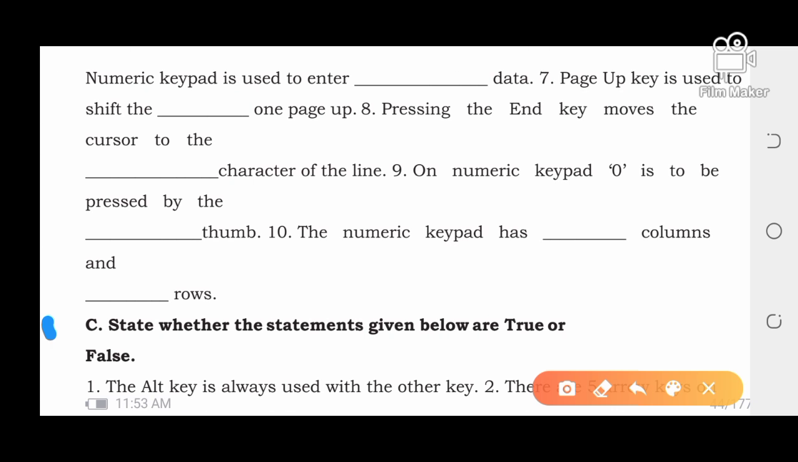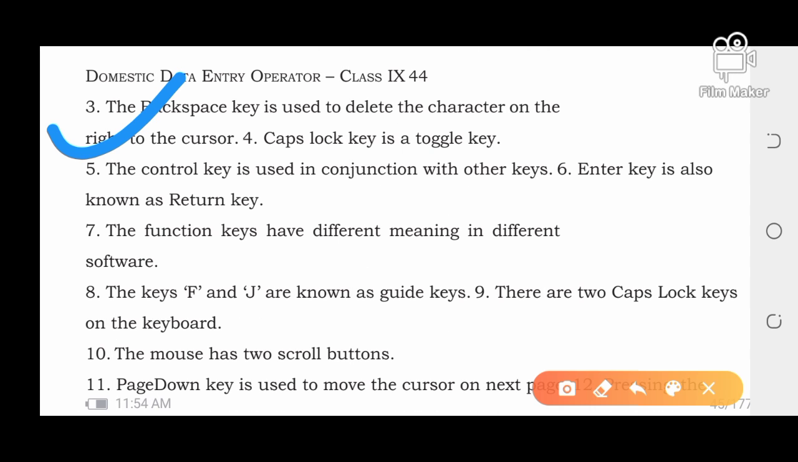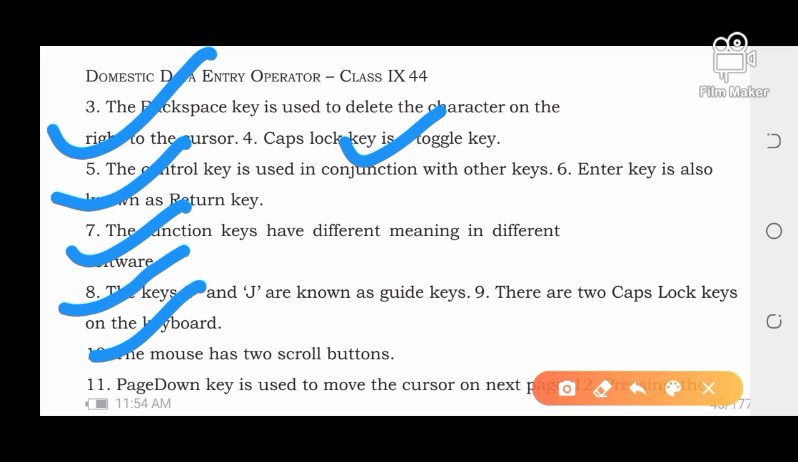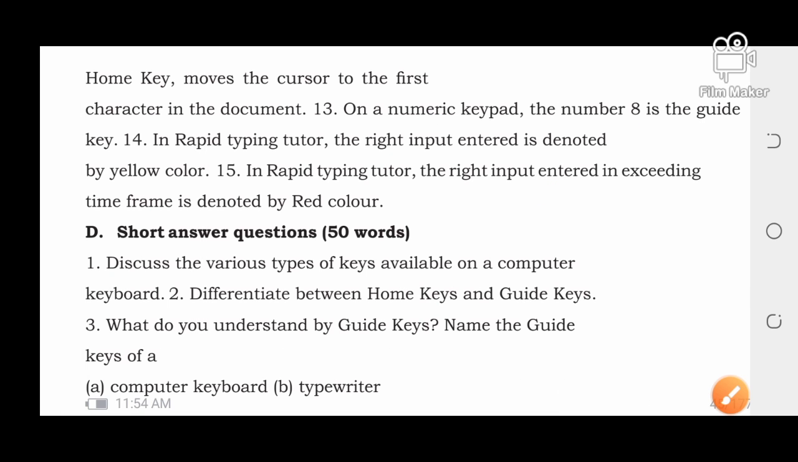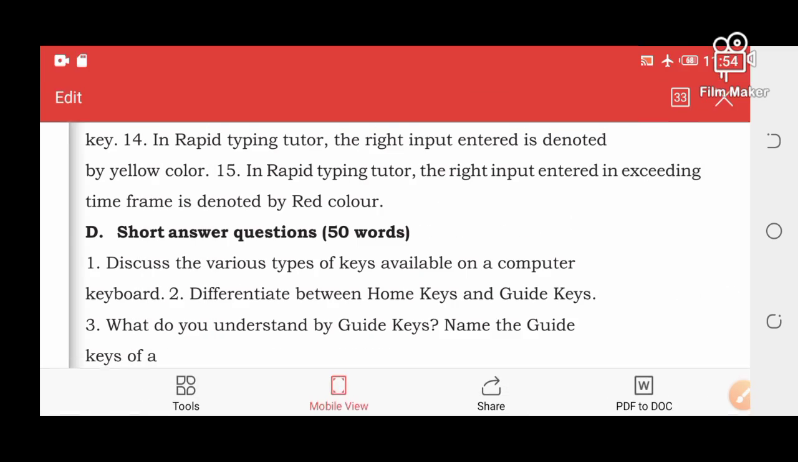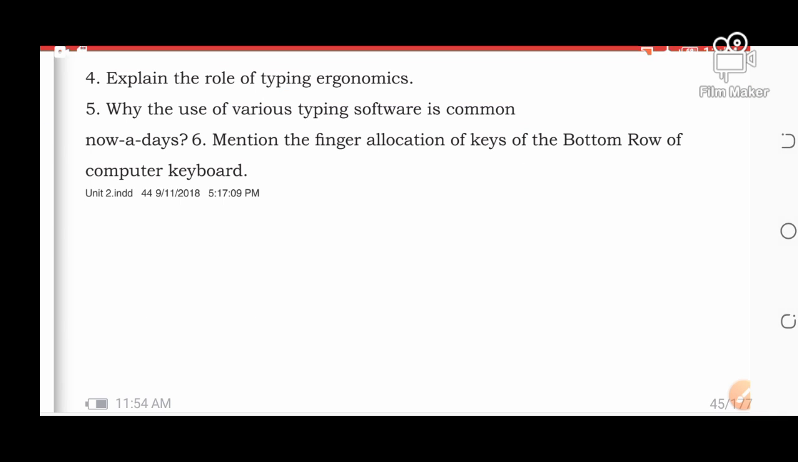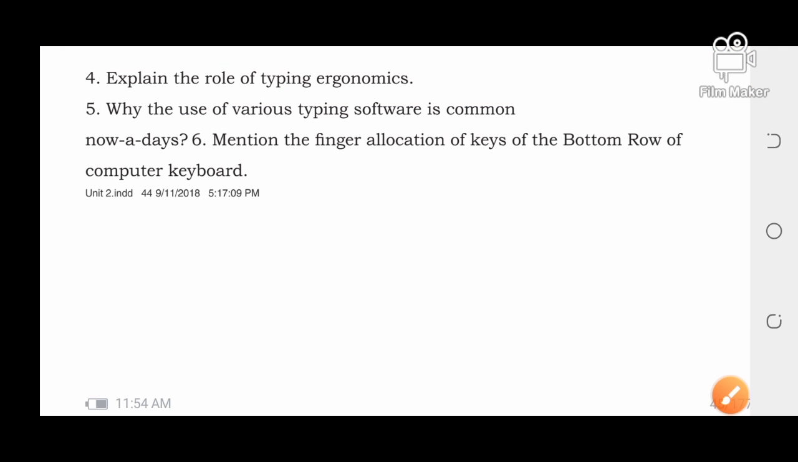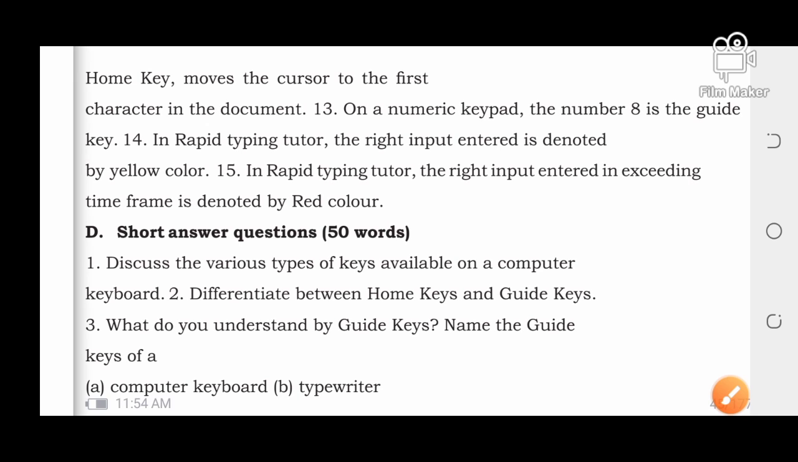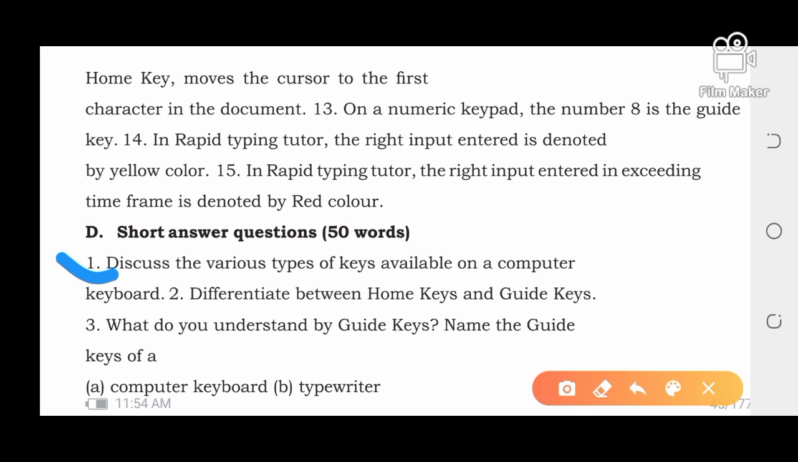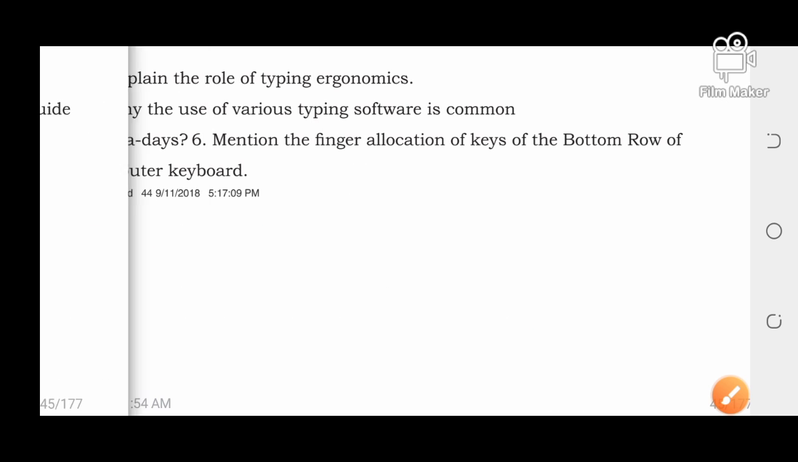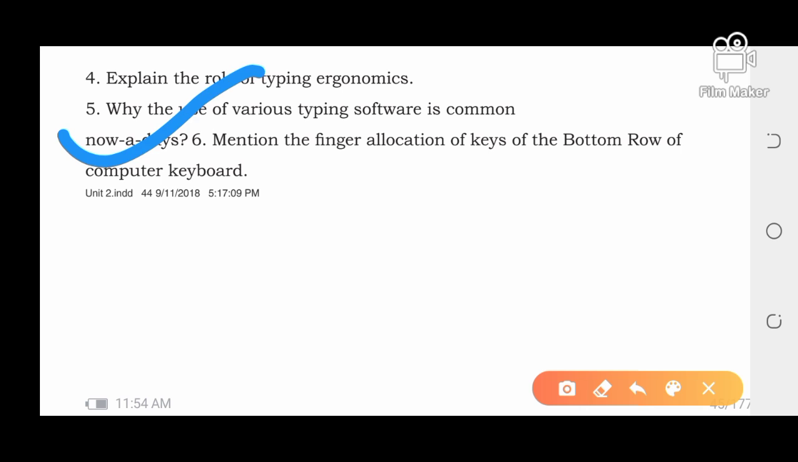True or false? Please don't forget to do true or false also. There's a question for true or false. 3, 4, 5, 6, 7, 8, 9, 10, 11. Please don't forget to do these all. And short answer type in 50 words. Find in your book, which I have sent you as a PDF. Do this, and even these two.